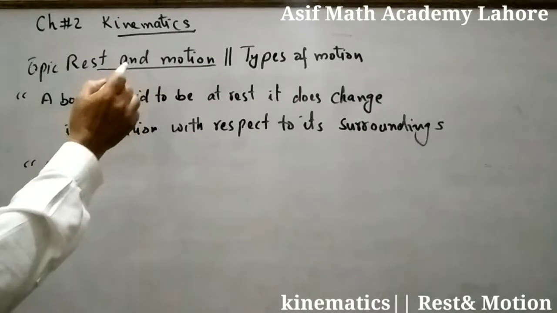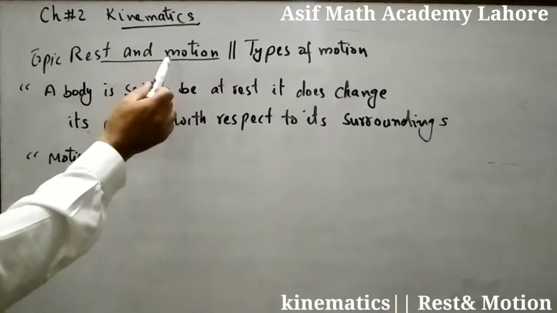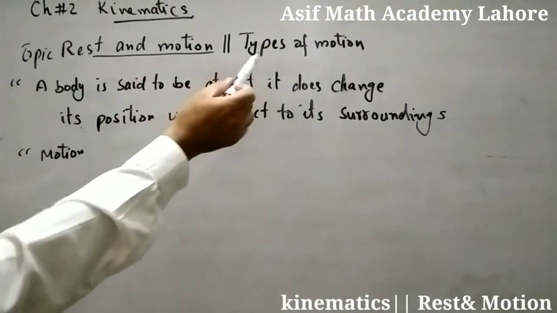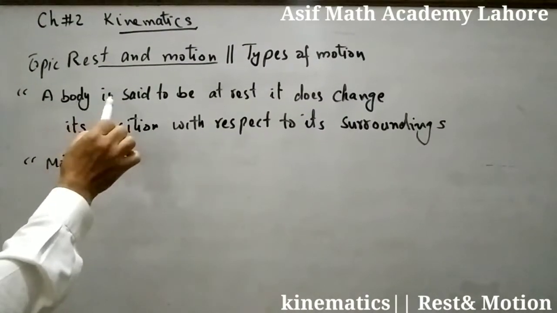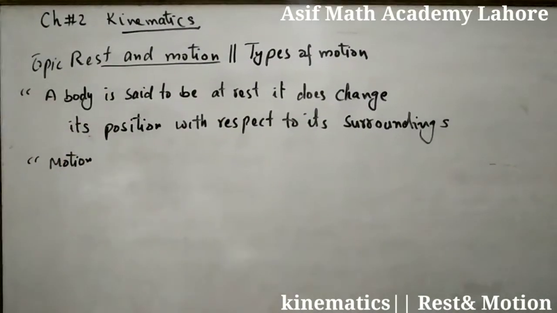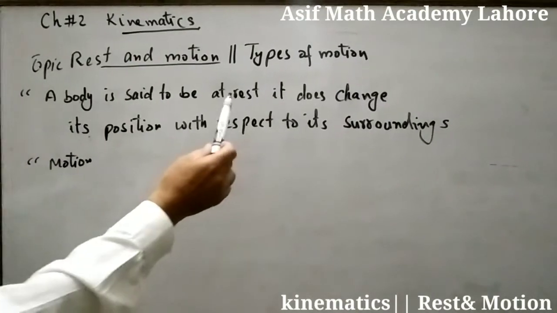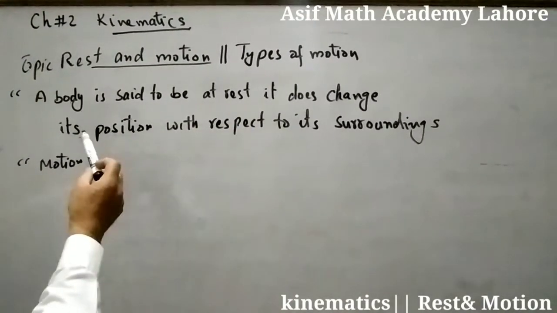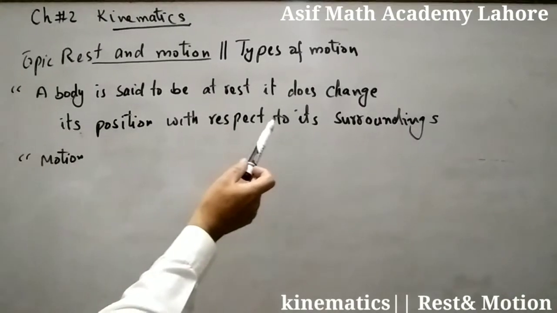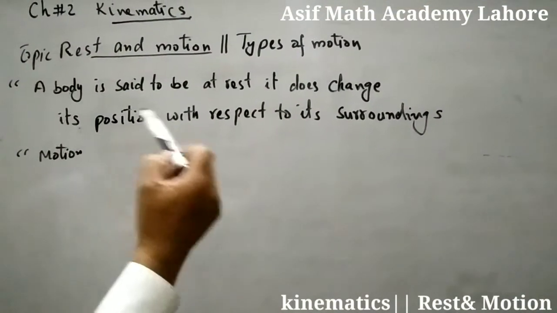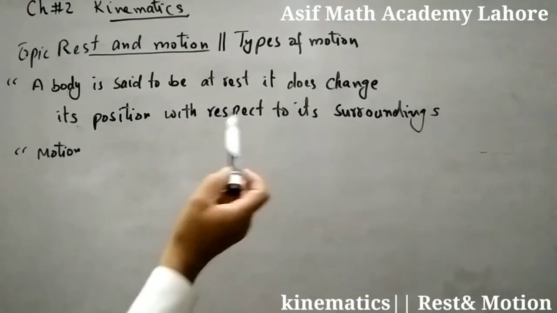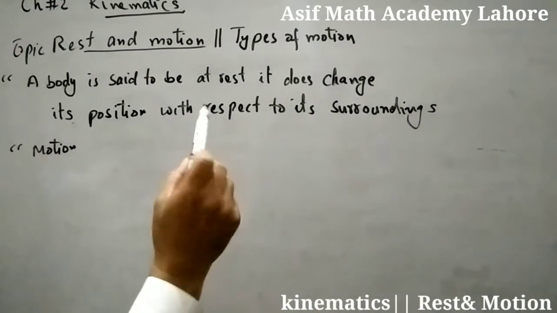Now today our topic is rest and motion, also types of motion. So first of all, we define rest. What is rest? A body is said to be at rest if it does not change its position with respect to its surroundings. यानी अगर कोई ऑब्जेक्ट अपनी सराउंडिंग्स के लिहाज से पोजीशन चेंज ना करे, we will say that is in rest.